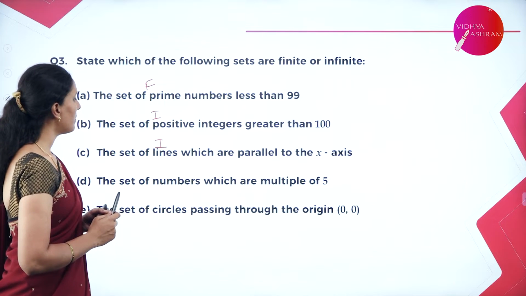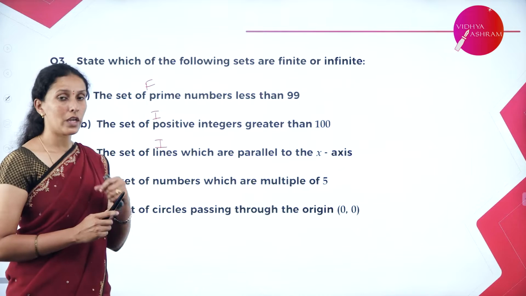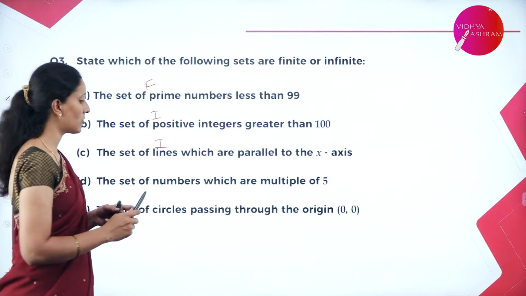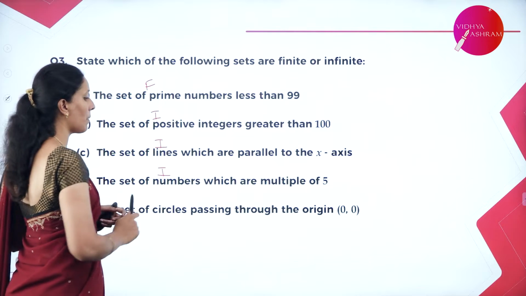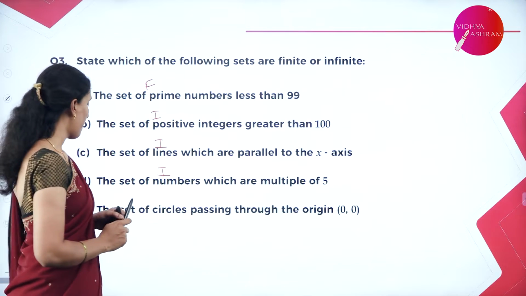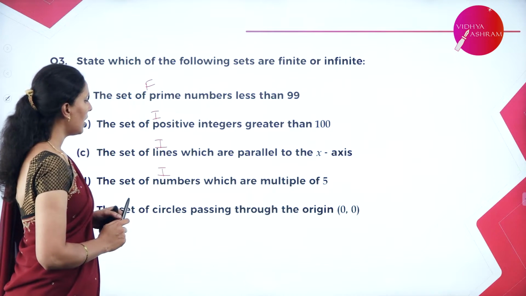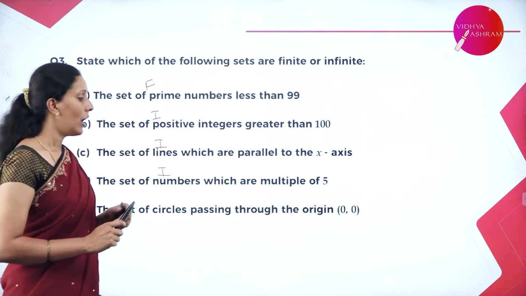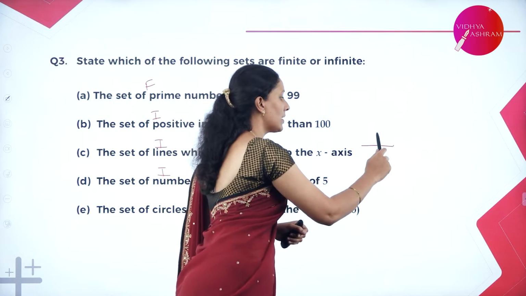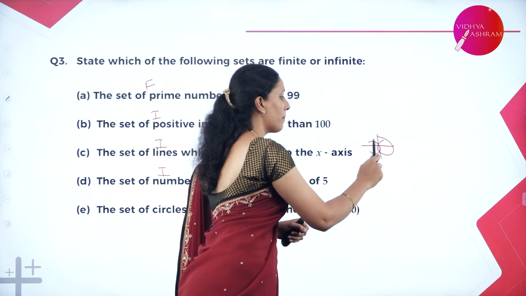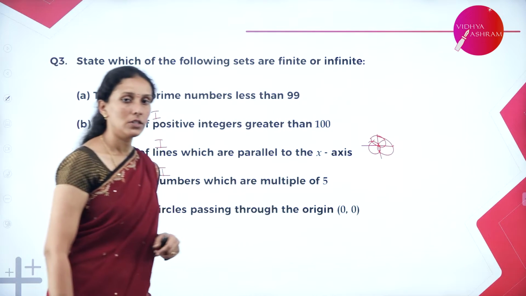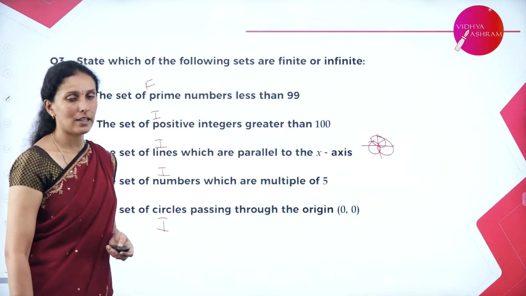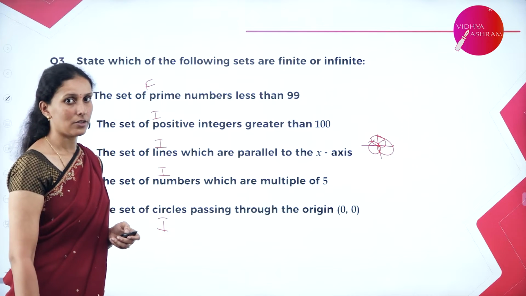The set of numbers which are multiples of 5, we have infinite number of multiples of 5. So therefore, this is an example for infinite set. The set of circles passing through the origin 0, 0. So when I say origin 0, 0, many circles can pass from here. So infinite number of circles can pass. So therefore, this is an example for infinite set.